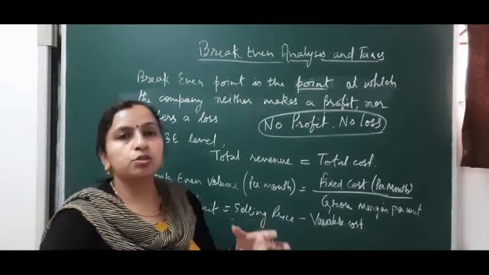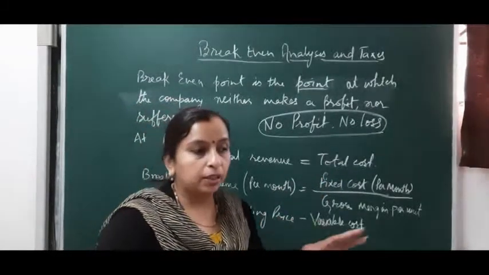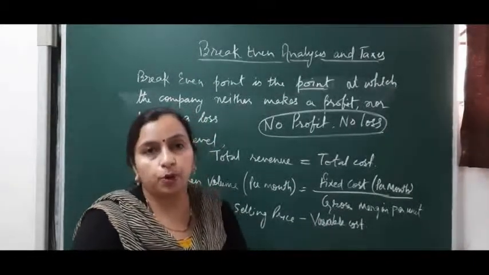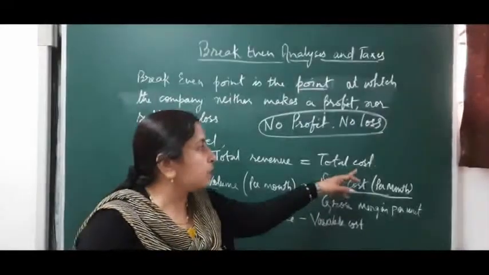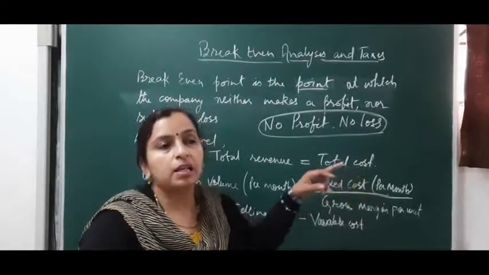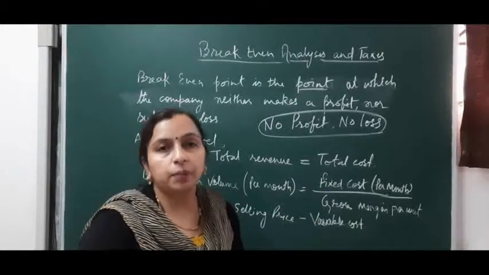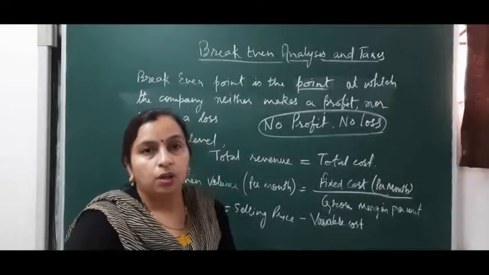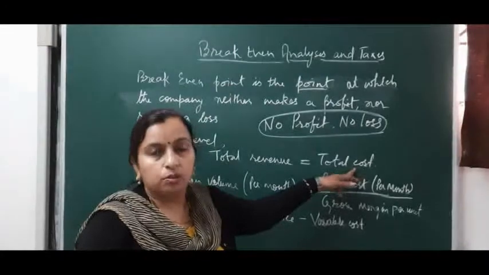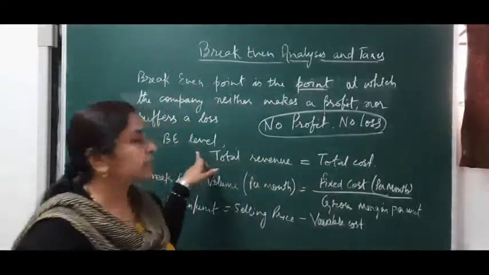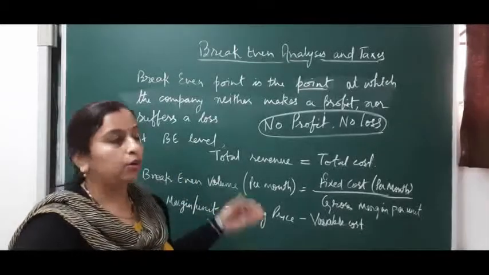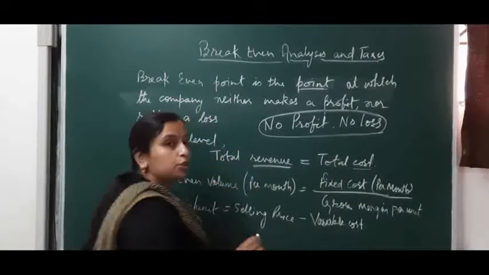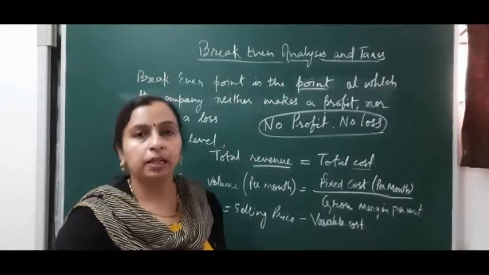Profit belongs to the owner, and the price of the product includes cost as well as profit. Now cost, as we have discussed earlier, is the total amount incurred in producing a particular commodity. So when a company is able to generate revenue which is enough to cover all the cost, only the cost part, then the company is considered at break-even point, where revenue is equal to the cost and there is no profit.